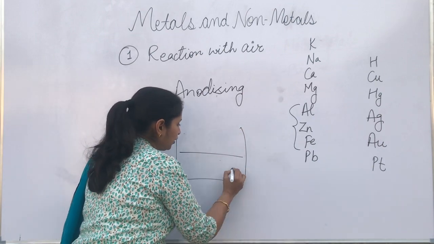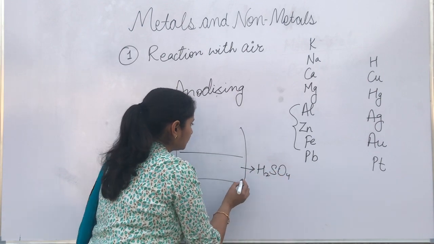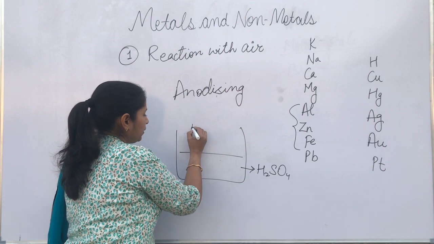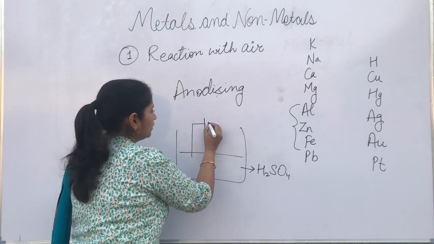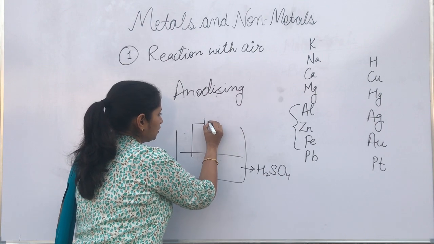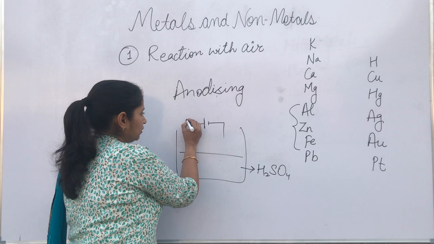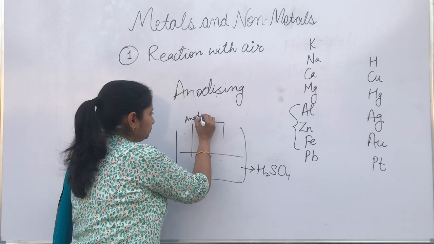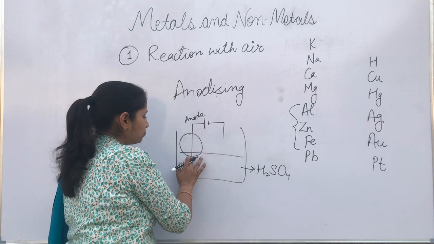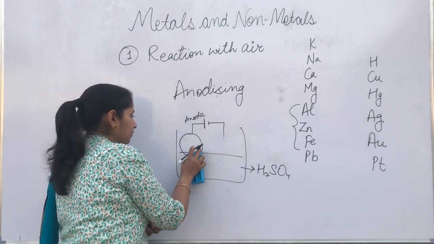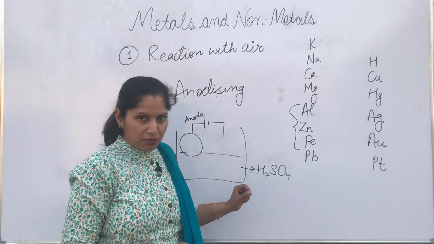We take sulfuric acid as an electrolyte and we connect one of the terminals to the positive terminal and the other terminal to the negative terminal of the battery. At the positive terminal, that is anode, we keep our aluminium article that we need to make a thick layer of aluminium oxide.